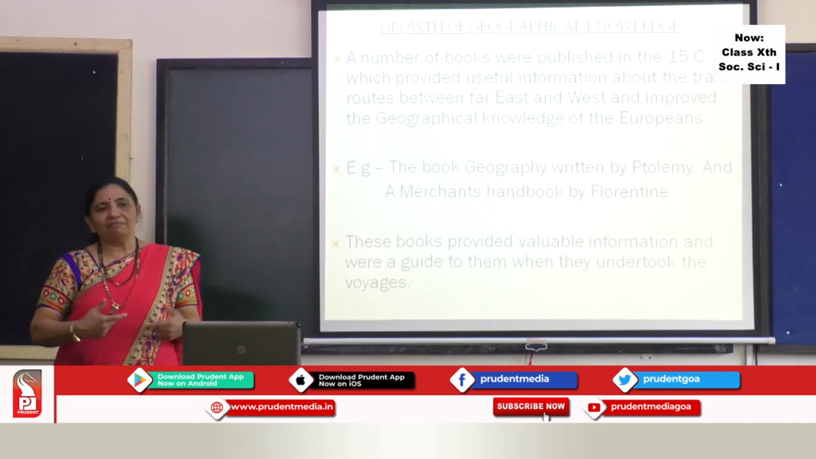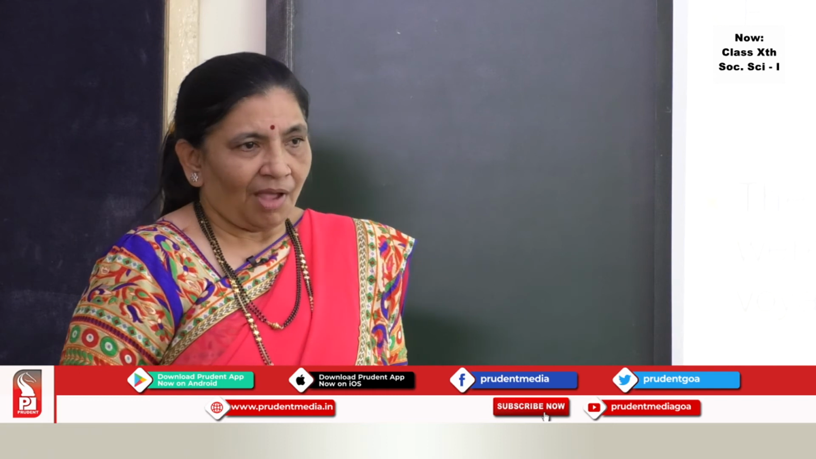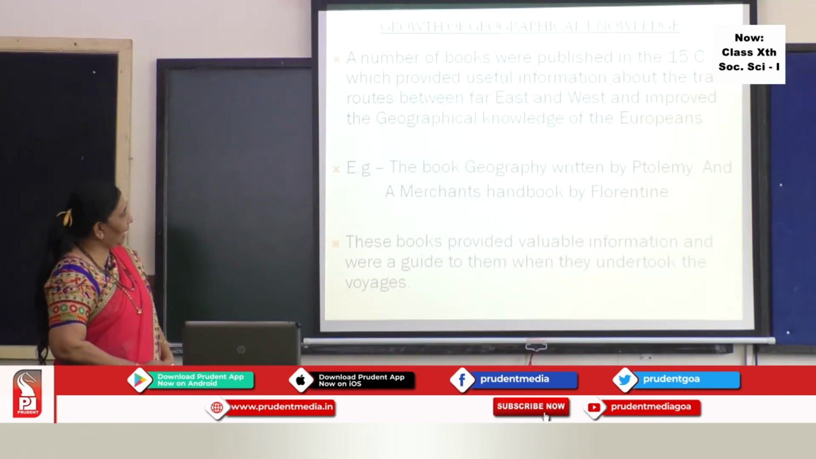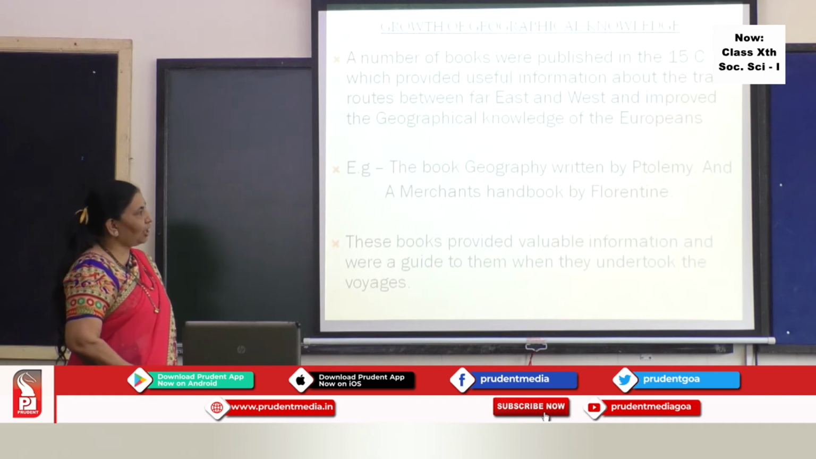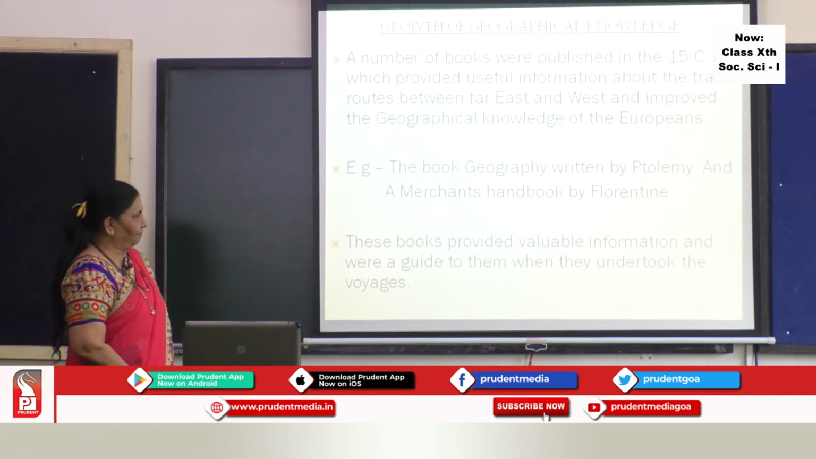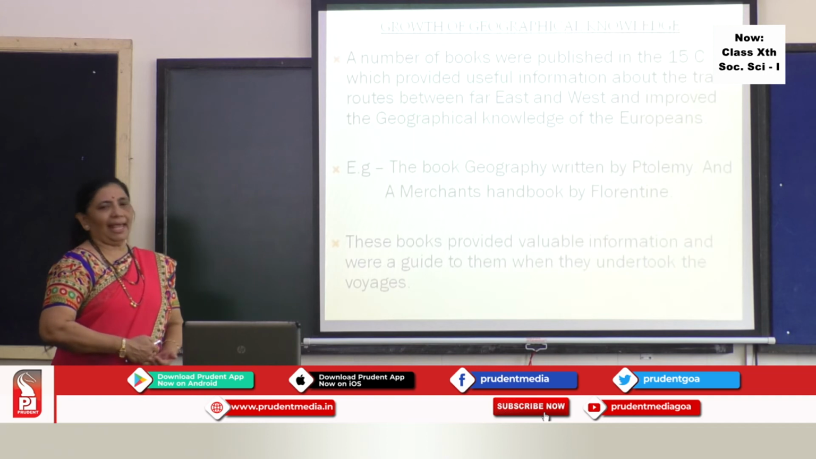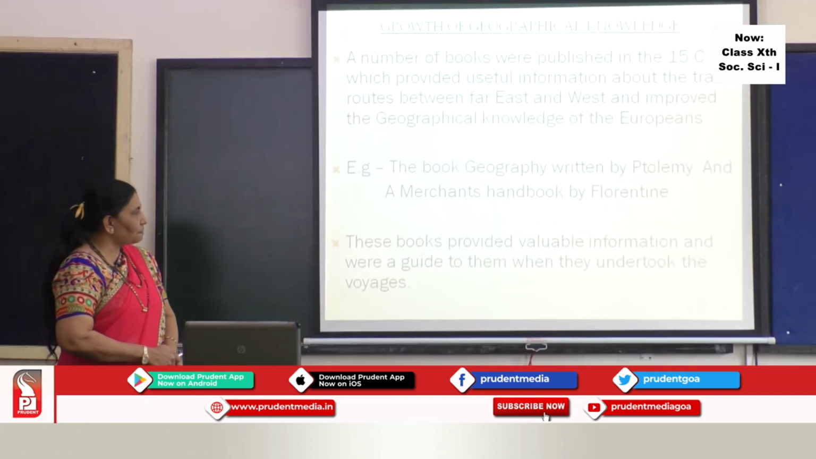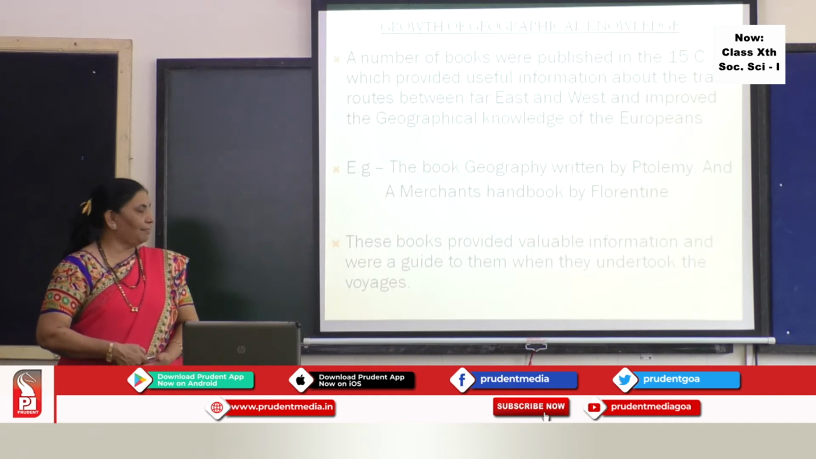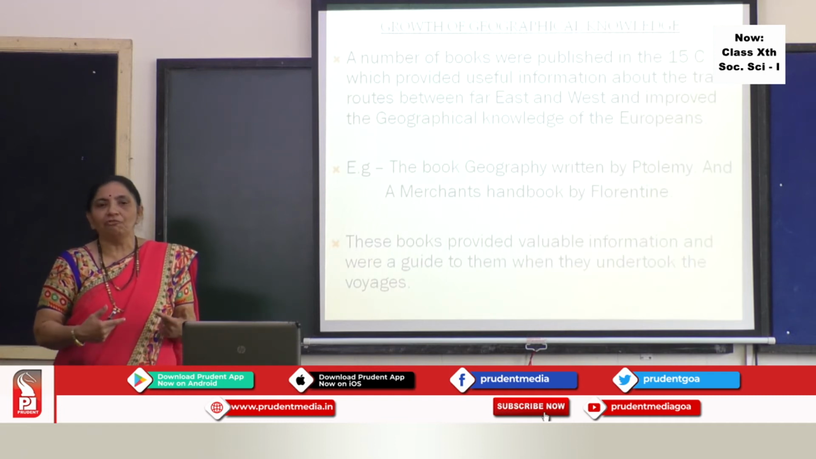See, today also when we have to improve our knowledge, we collect the knowledge from various sources. So the books which they referred were the book Geography, which was written by Ptolemy, and the Merchant's Handbook written by Florentine. Now these books, how did they help them? These books provided valuable information and were a guide to them when they were undertaking voyages.